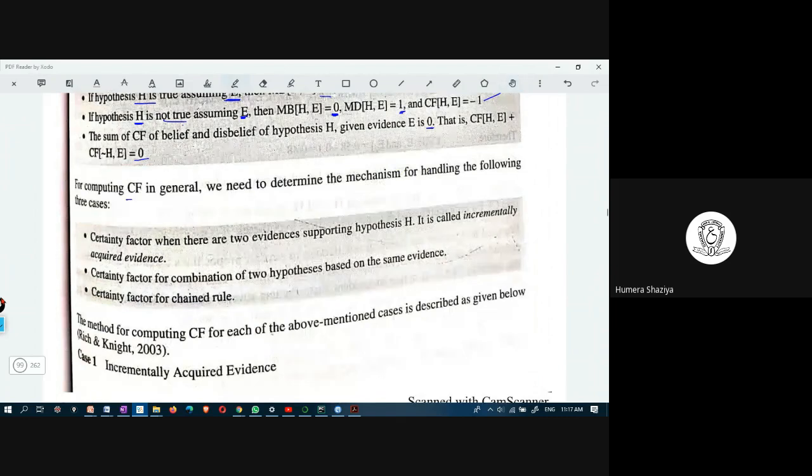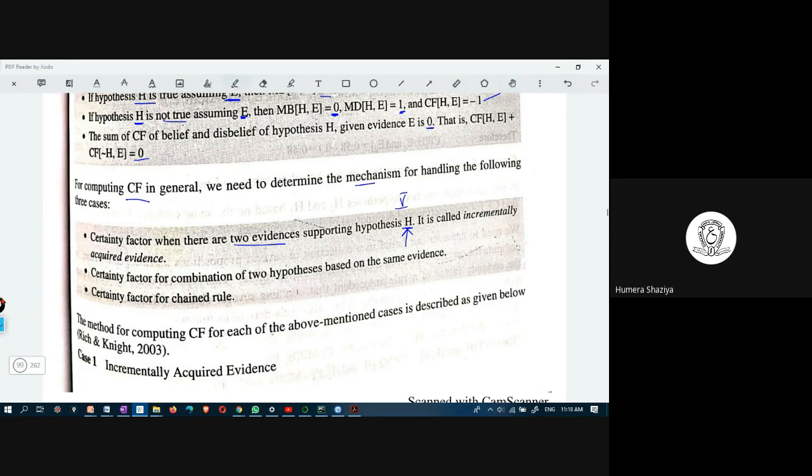For computing certainty factor, the mechanism for handling the following 3 cases is listed here. Certainty factor when there are 2 evidences supporting a hypothesis. Hypothesis is John passed with A+ grade, and there are 2 evidences. Suppose he is in 5th semester.